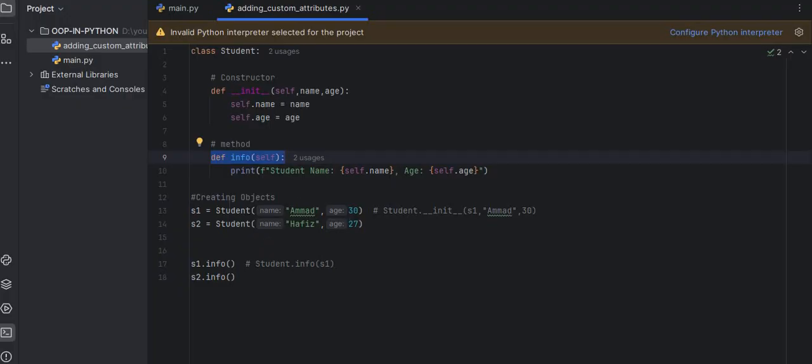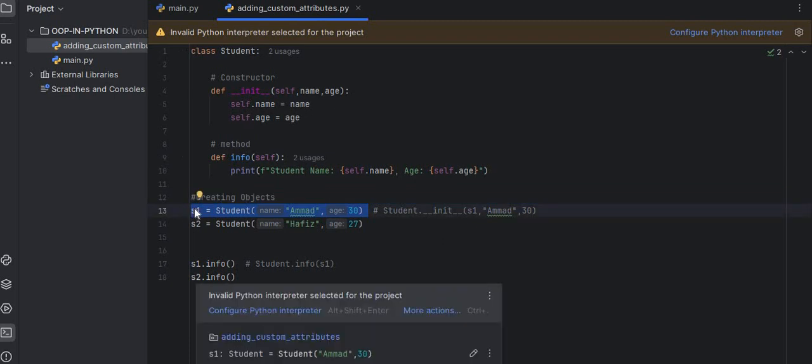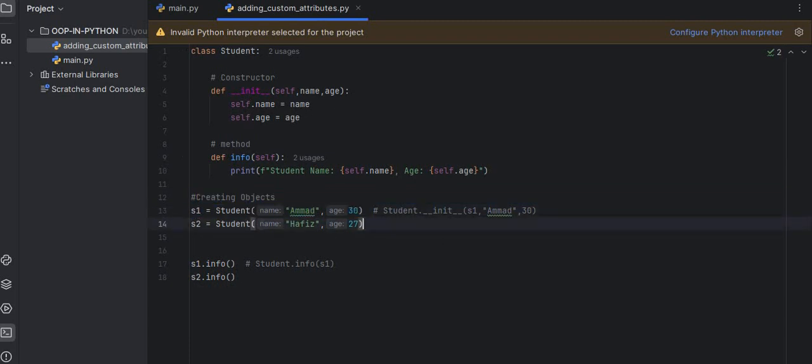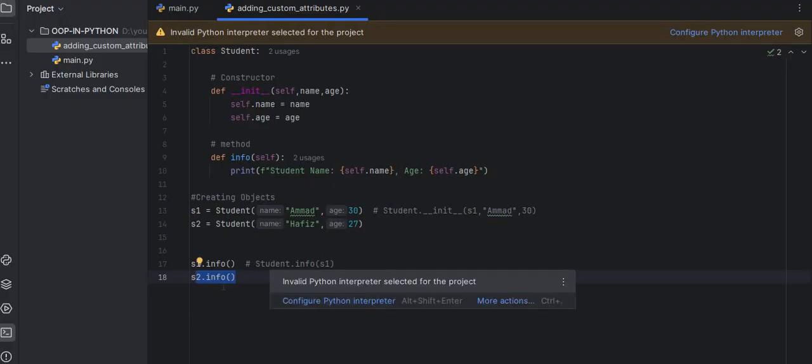Then s1, we create the first student object, and then we create a second student object, and then we call the info method and get the result for student 1 info and student 2 info.